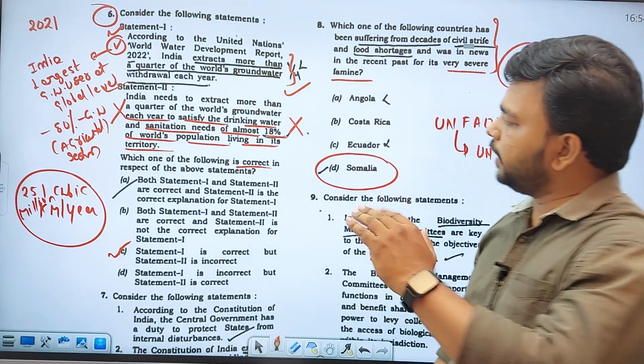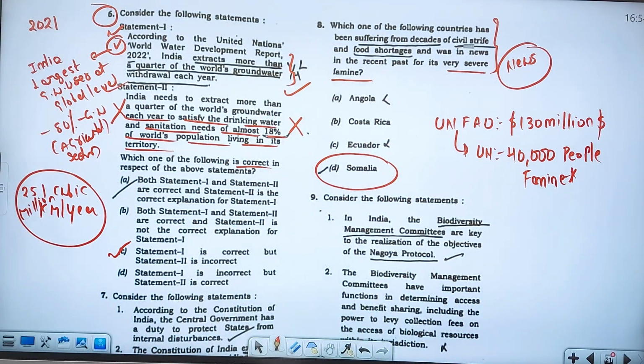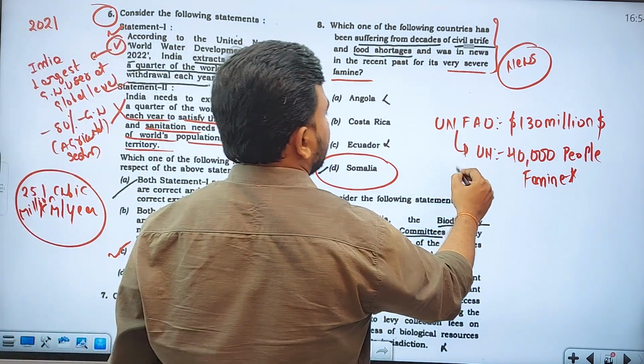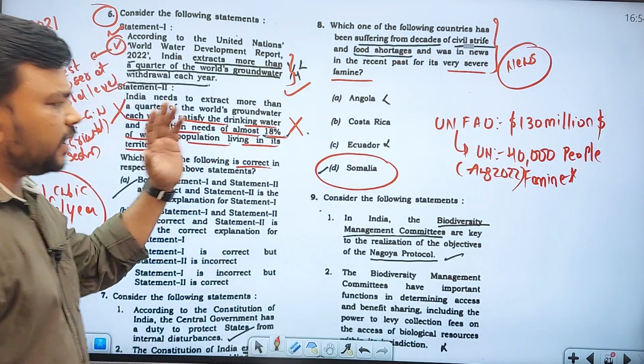Somalia is in the news, and he has asked it. Simple, basic questions only they will ask. August 2022: 40,000 people died because of this particular famine. So it is in the news, and they have asked it.